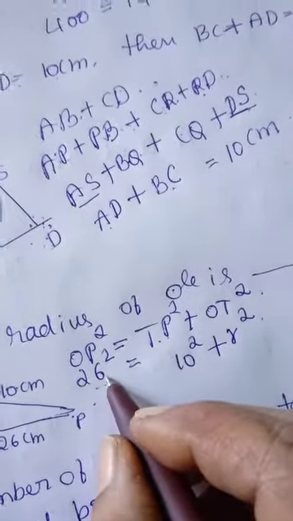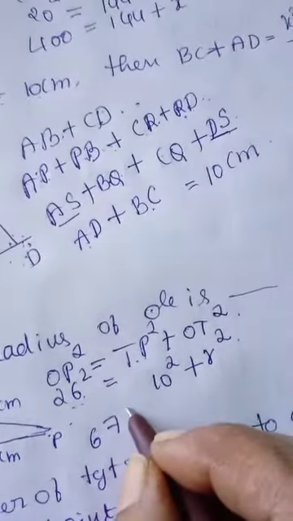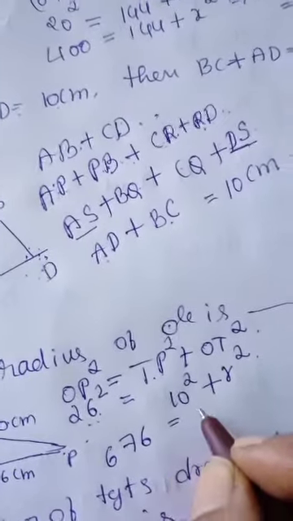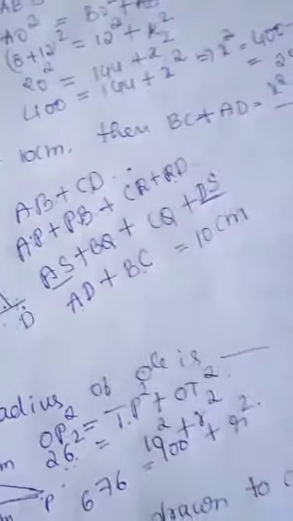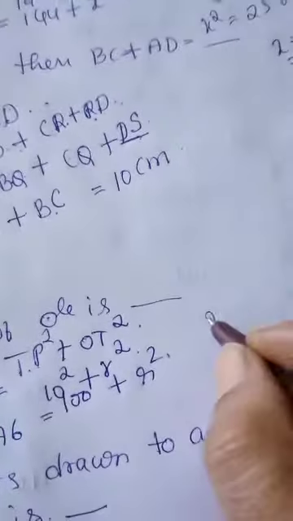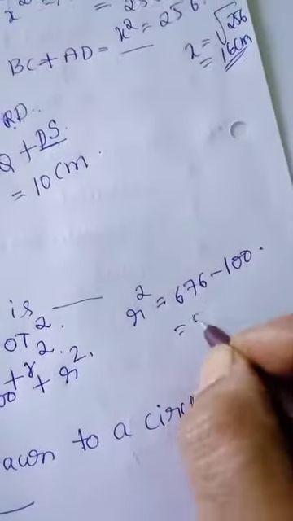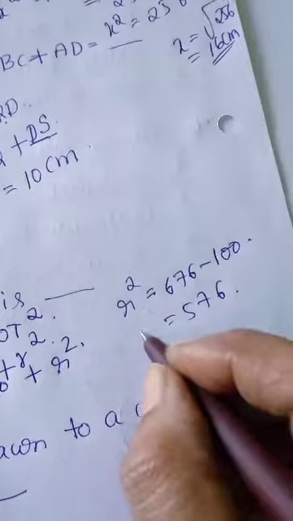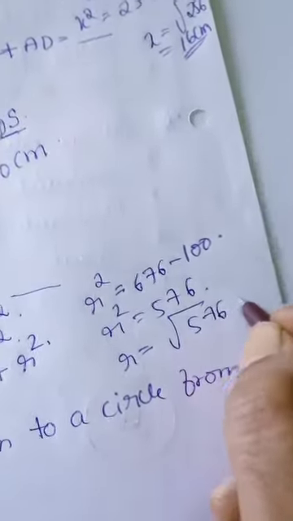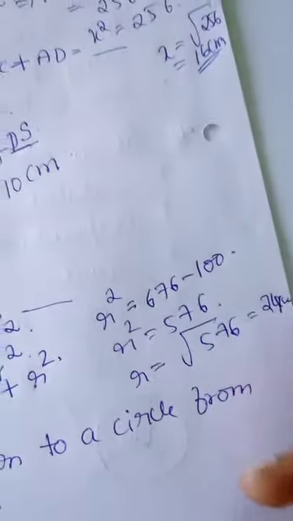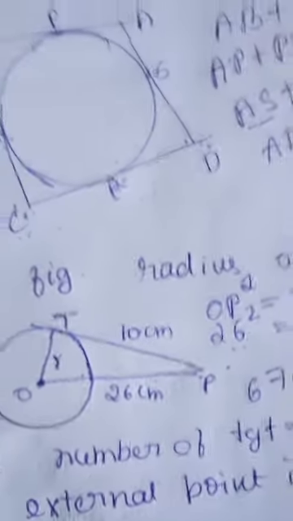So here 26 square is nothing but 676, which is equal to 10 square, that is 100, plus R square. So R square is nothing but 676 minus 100, that is equal to 576. So R square is equal to 576. The value of R is root 576, that is nothing but 24 centimeter. So the radius of this circle is 24 centimeter.